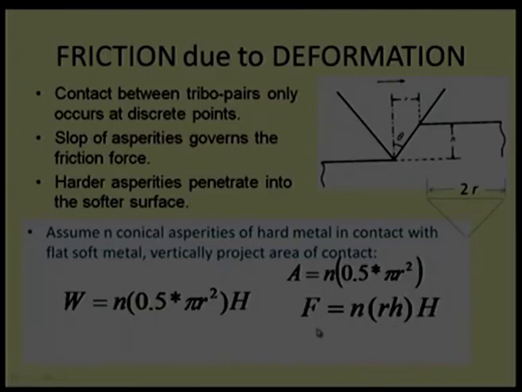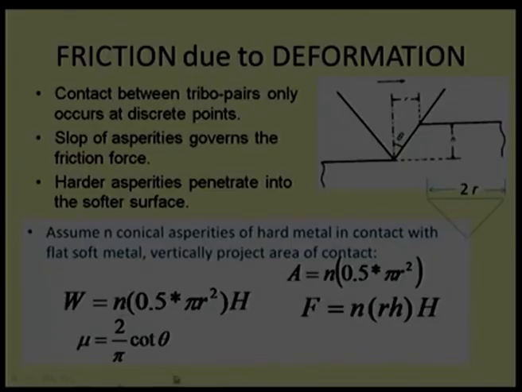So, friction force can be given as n, the number of asperities, into the radius of the cone, into h, the depth in the soft material, into hardness. Now, if I take an expression mu, I assume mu is equal to F by W, that means friction force divided by W: r h into capital H divided by n into 0.5 into pi r square into h, right. So, what will happen? Some terms will be cancelled out, and we know the expression of cot theta will come. This theta is known. We know this depth, we know r, we can find out cot theta in terms of h and r.